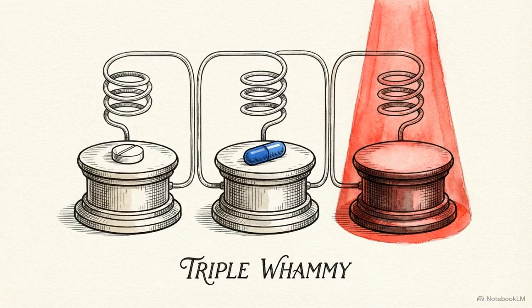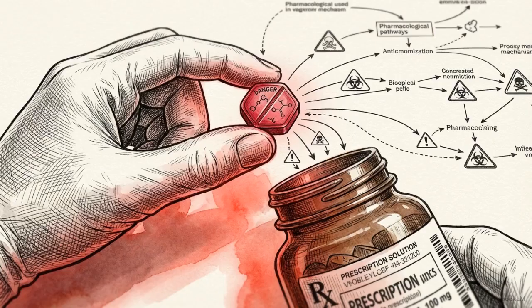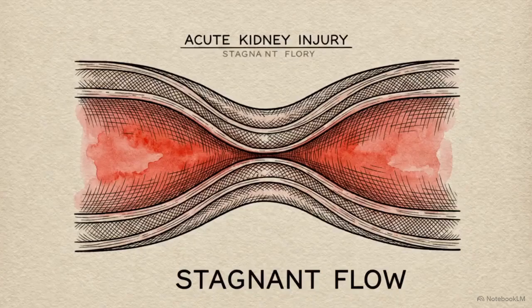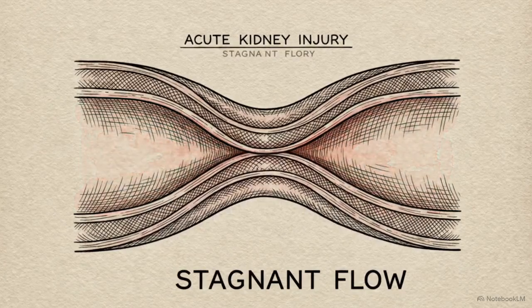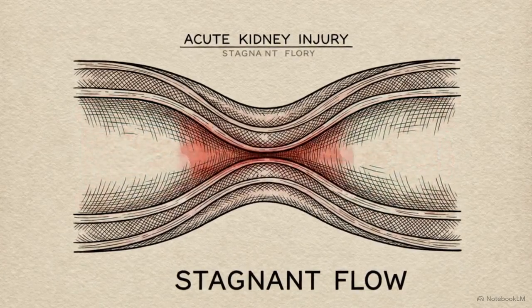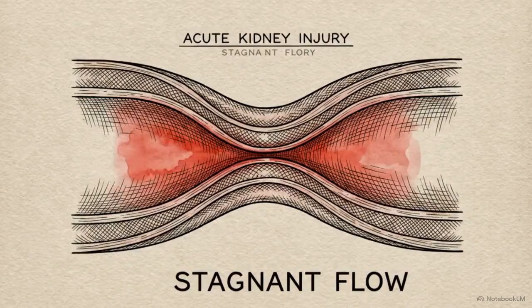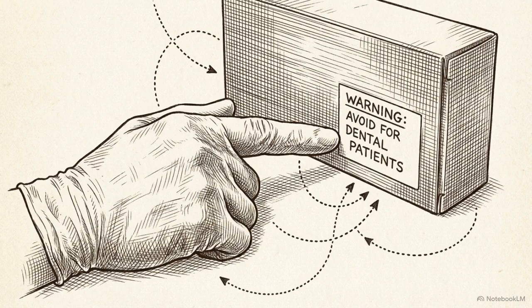The first two components are already present in Manuel's history: an ACE inhibitor and a diuretic. The dentist introduces the final, dangerous catalyst by prescribing a standard NSAID for post-operative pain management. Combining these three drugs causes a severe, sudden drop in renal blood flow, which can trigger acute kidney injury. In this scenario, you must avoid NSAIDs entirely. You must also explicitly instruct the patient to avoid over-the-counter anti-inflammatories.